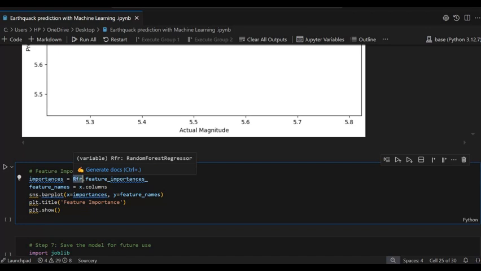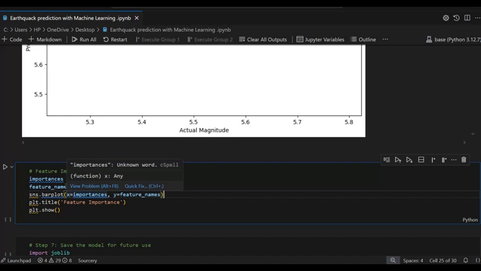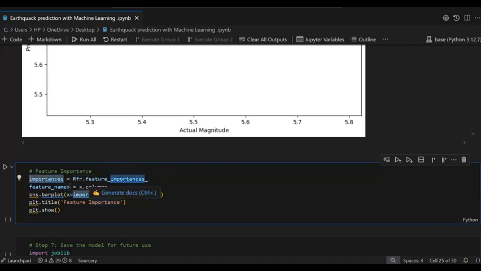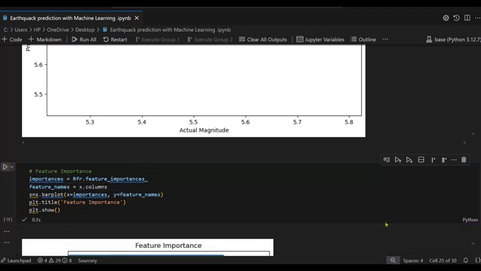RandomForestRegression is the method variable name, and .feature_importances_ is the built-in function. Then feature names is also x.columns, where we pass the columns, and then I am using the bar plot where I pass x equal importance and y feature names, and title is feature importance and plt.show.